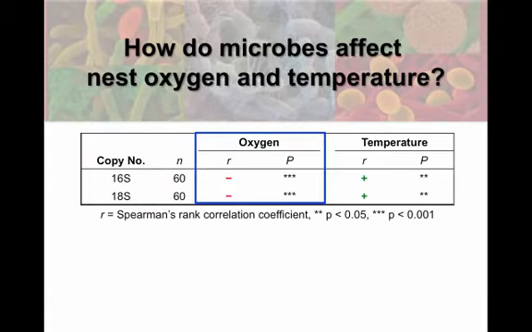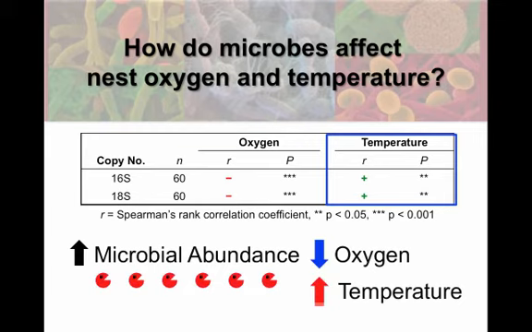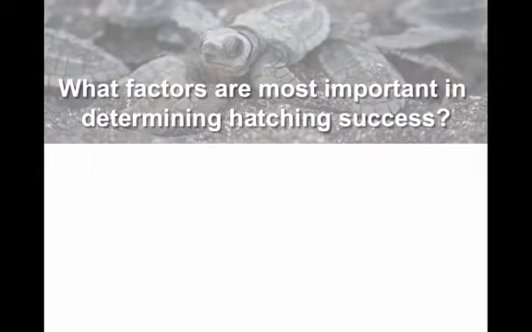So how do microbes affect nest oxygen and temperature? We found that overall microbial abundance was negatively correlated with the oxygen content in the nest, and positively correlated with nest temperature. So just as we expected, as you increase microbial abundance, there's a decrease in nest oxygen and an increase in temperature. And what factors are most important in determining hatching success?